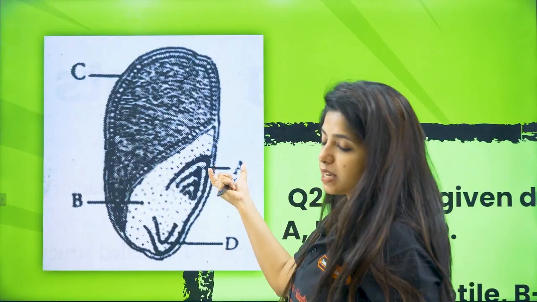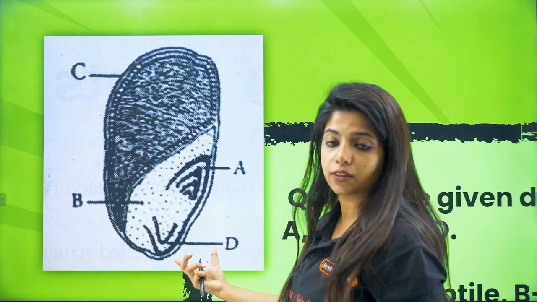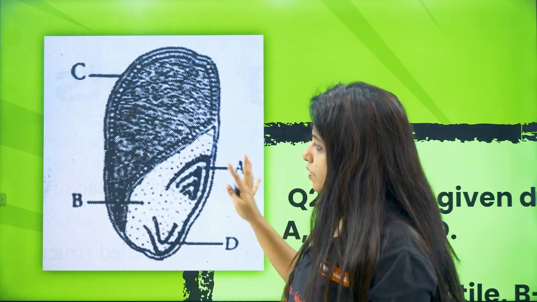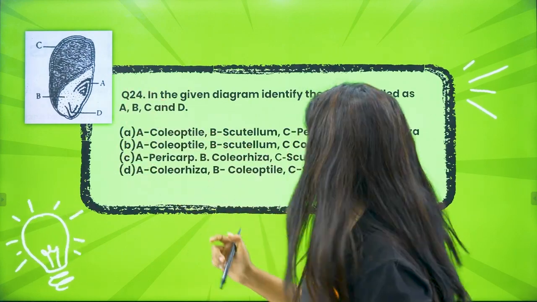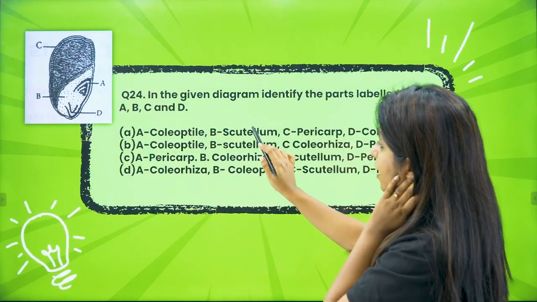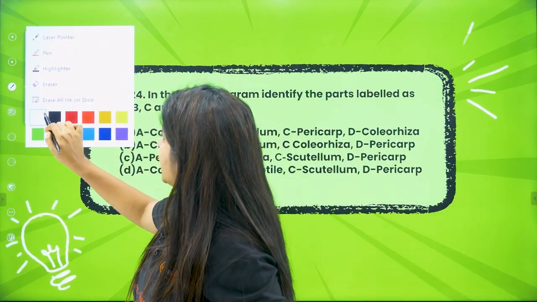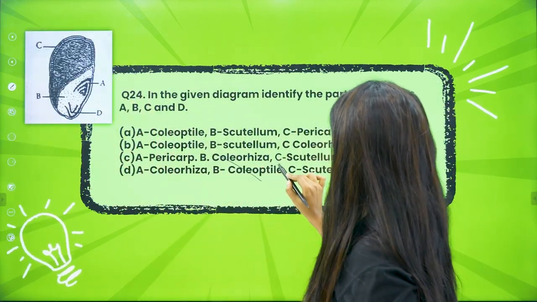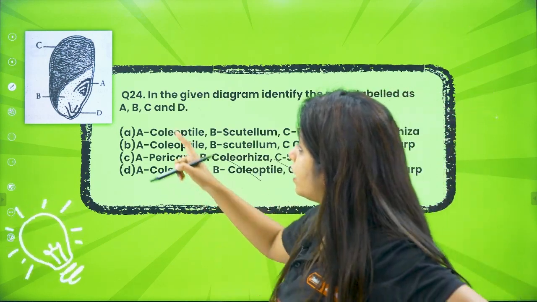Now A is what, my dear children, and D is what? So A will be something related to the shoot region, and D will be something that is related to the root region. We have got that much idea, and we can find the answer even without knowing what is C. Let's see. So over here B is scutellum. I have two options like that. So I will be cutting off these two options.